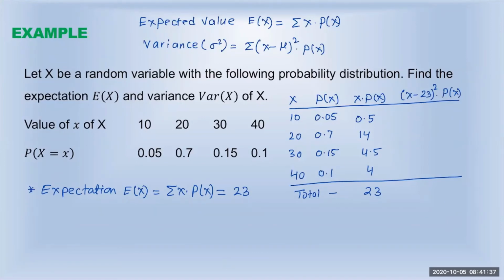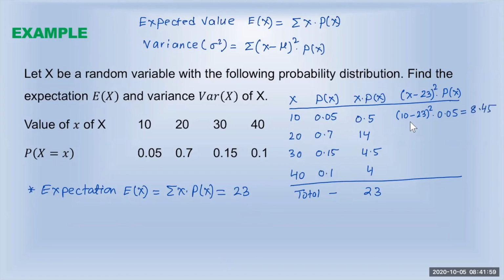Let's go to the first one. x is 10. So it will be 10 minus 23 squared multiplied by P of x, our probability, 0.05.